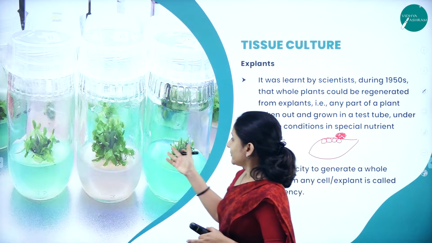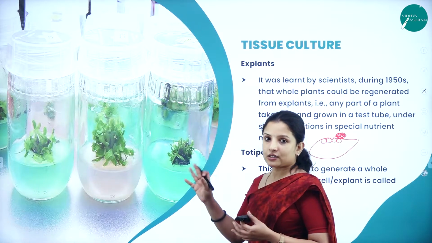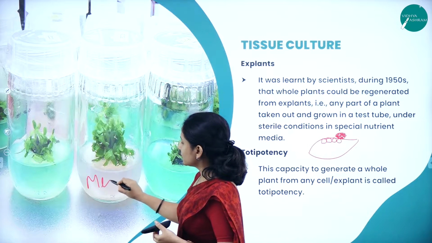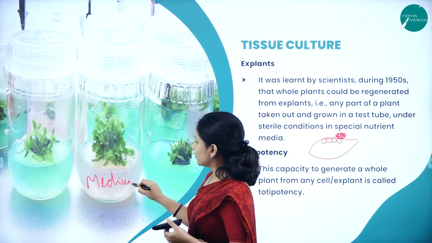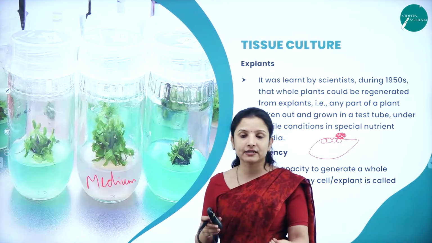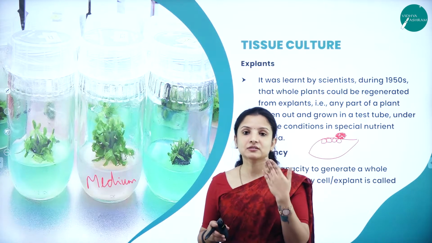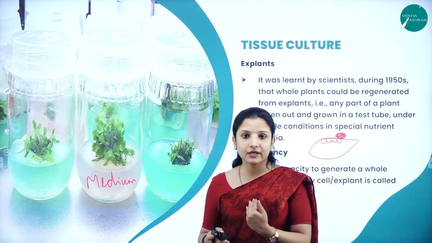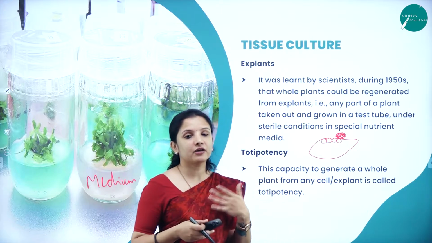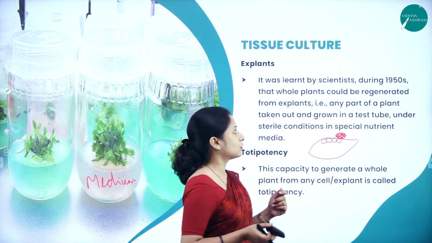So here, this is the best example wherein you can see plants being generated in tissue culture bottles, wherein they supply the suitable nutrient medium to it. So they supply it with hormones, that is plant growth regulators for shoot development. So if it is a shoot development, they will supply cytokinin. For root development, they will supply auxin. So like that, different nutrients and all that they will supply, and then they will raise plant out of it.